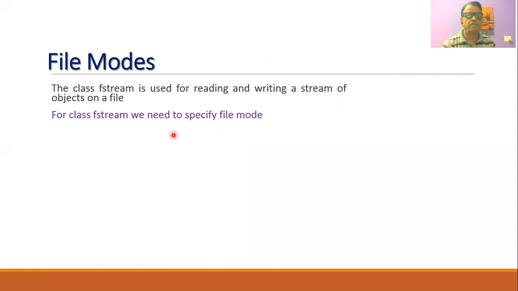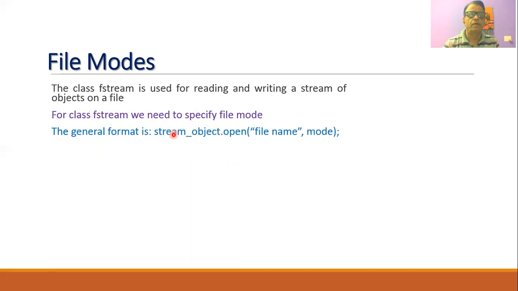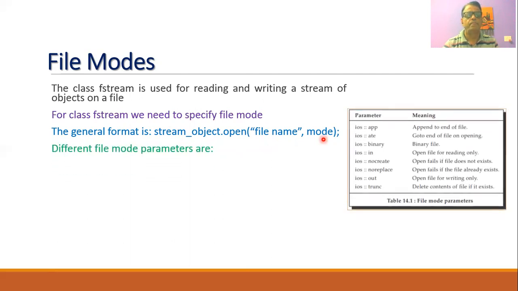For the class fstream, we need to specify the file mode. File modes are useful whenever you are going to make use of the file stream or fstream. The general format is the stream object dot open, and then in the brackets you need to mention the file name, comma, and then the mode of the file.